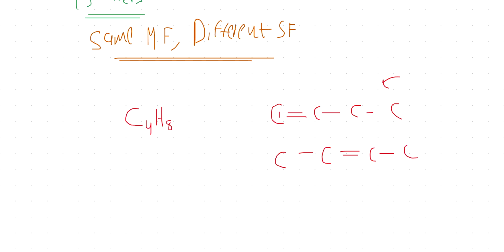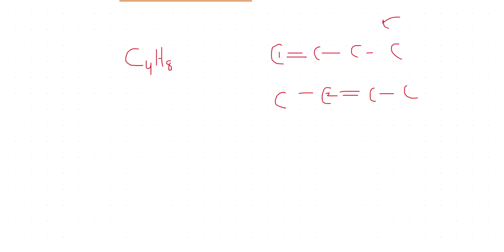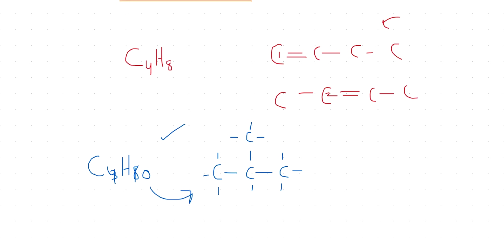If we talk about alkanes, C3 and C4H8. C4H8 can also be written in a branched form like this. So here you can see I have made an isomer for butane.